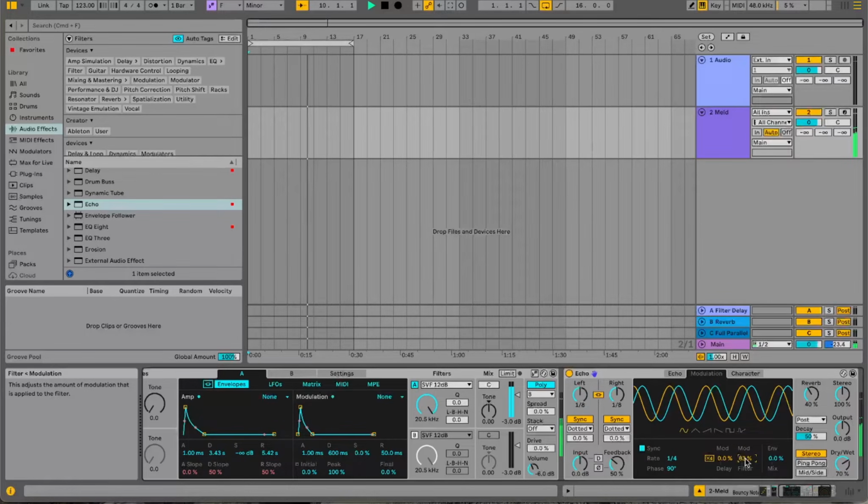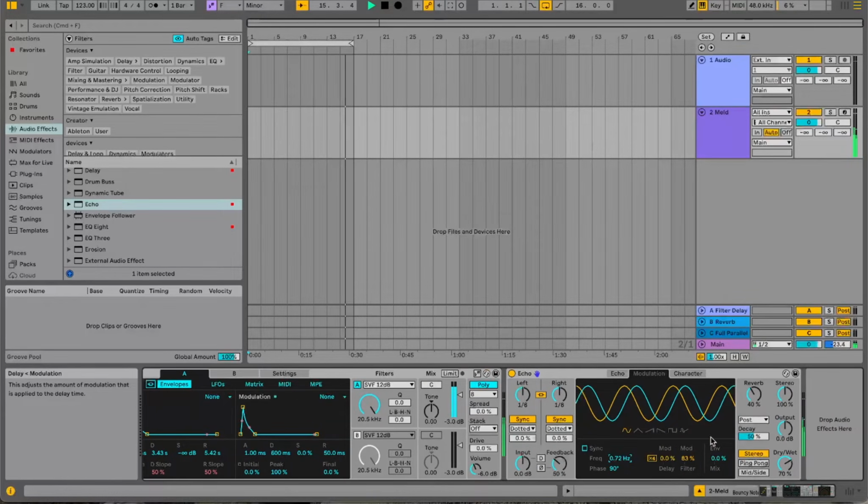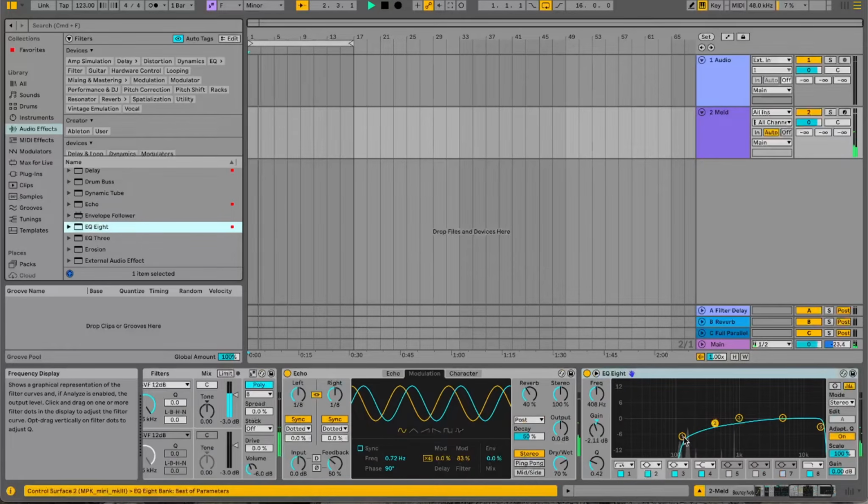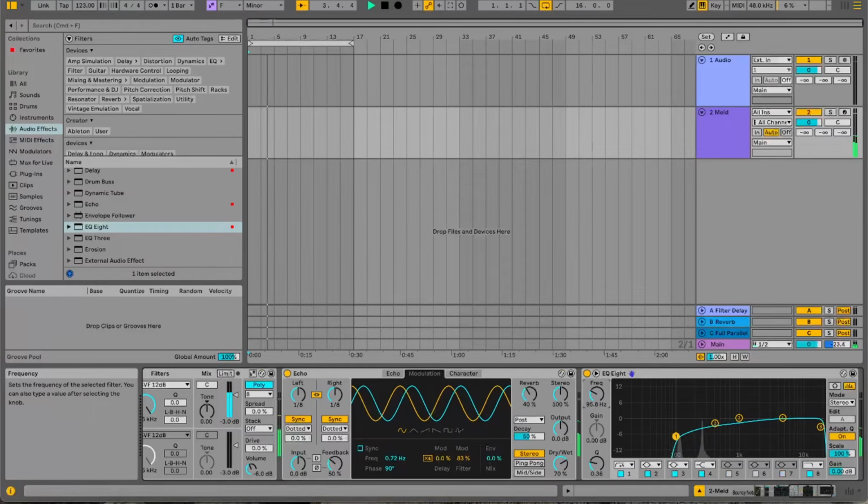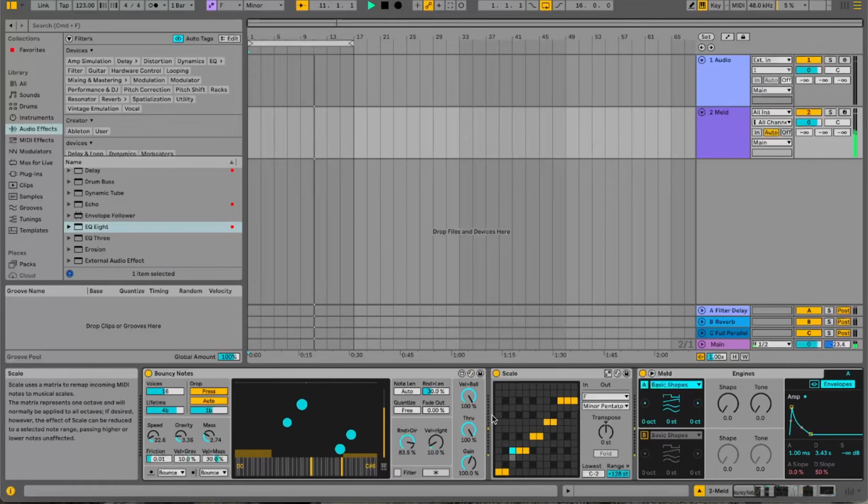Turn the filter modulation right up and take the sync off. And that'll give us a little bit more randomization on that delay. And then right at the end of that chain, put an EQ Eight with a low pass filter at about 100, just to get rid of any mud in the bottom end. So already we've got a really nice generative ambient patch going on there.